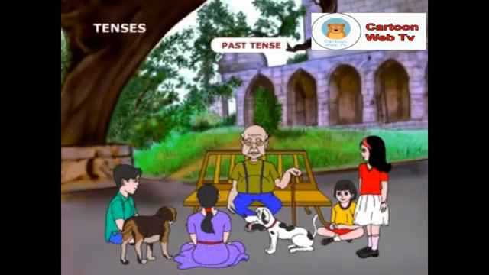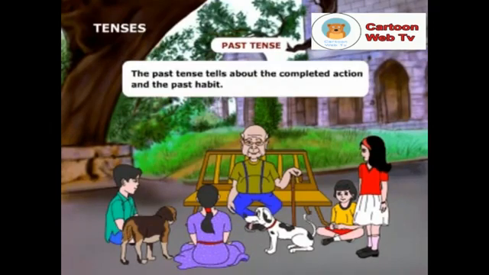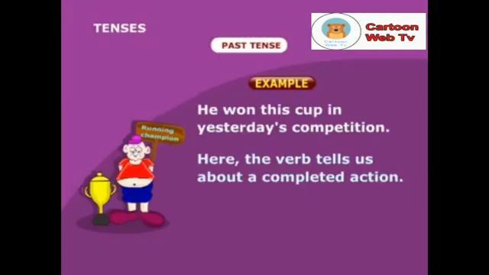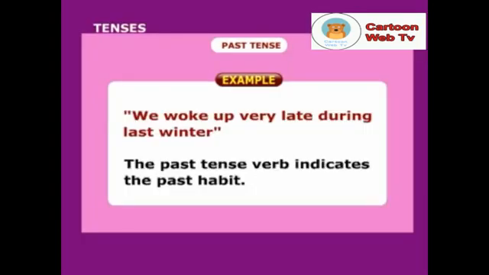Okay, Nivya, can you explain past tense? Yes, Grandpa. The past tense tells about the completed action and the past habit. For example, he won this cup in yesterday's competition. Here, the verb tells us about a completed action. Look at this example. In the sentence, we woke up very late during last winter. The past tense verb indicates the past habit.